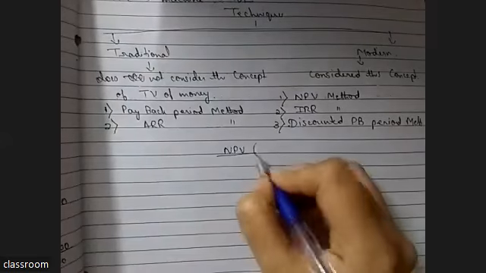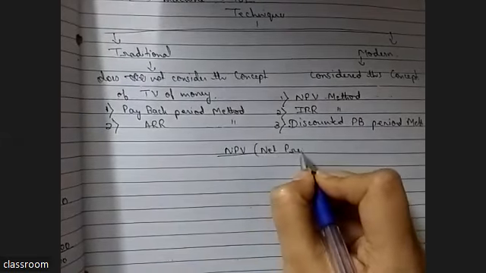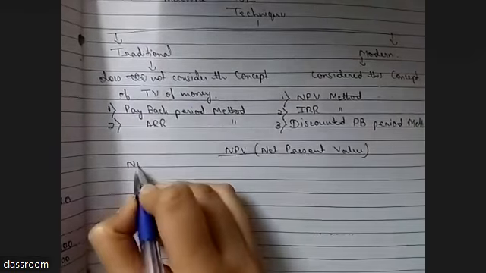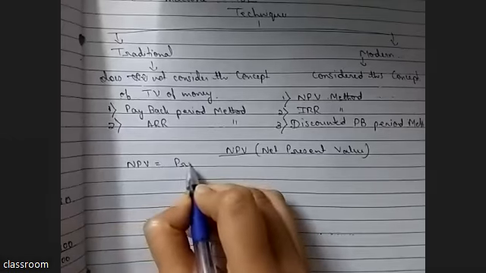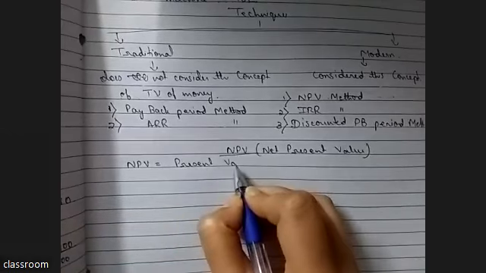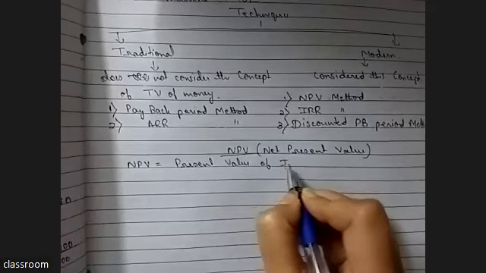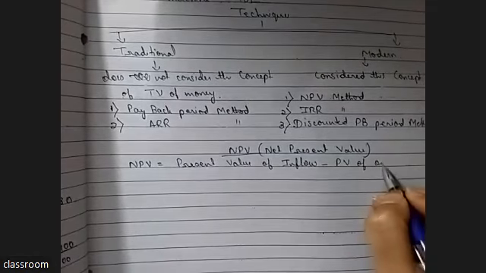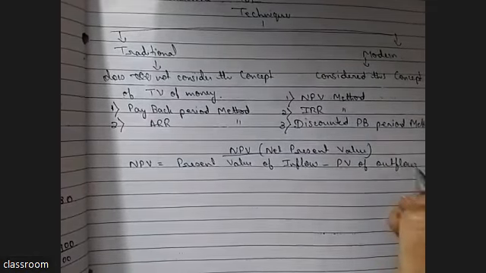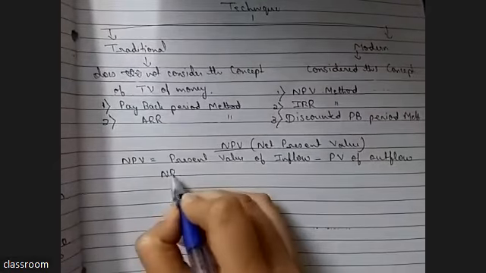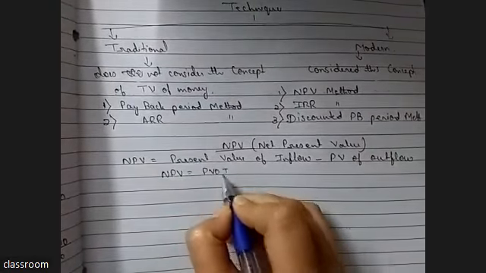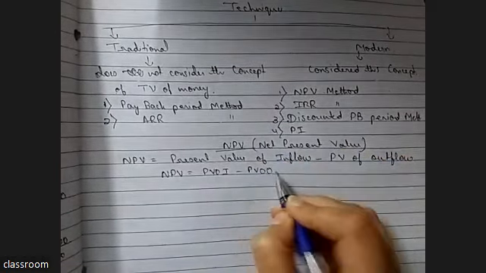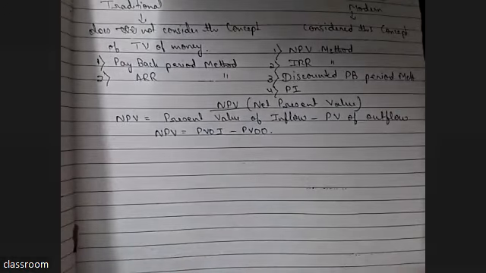So what is NPV? NPV means net present value. Can you tell me its formula? No, ma'am. I don't have idea on modern methods. Present value of inflow minus present value of outflow, which in short we can say NPV is equal to PVI minus PVO. This is the only formula of NPV.